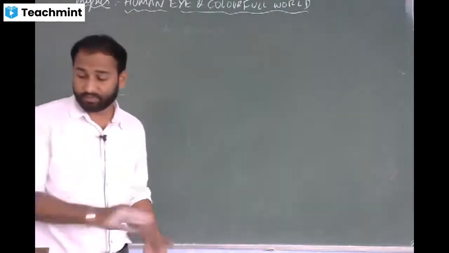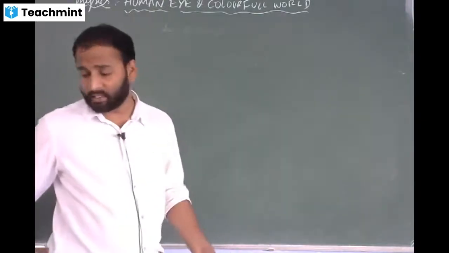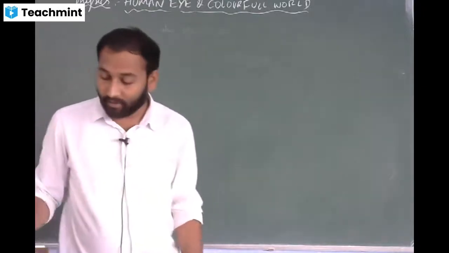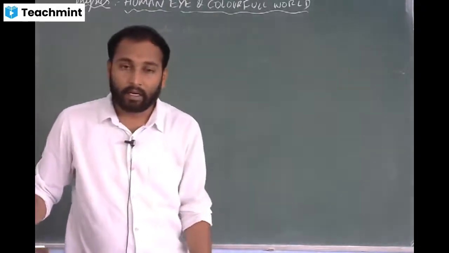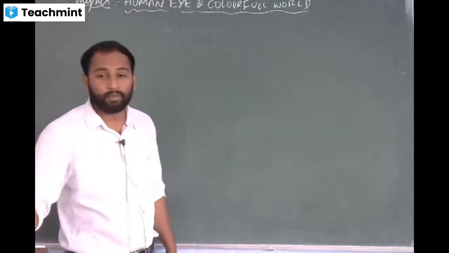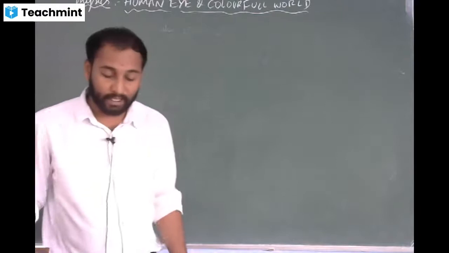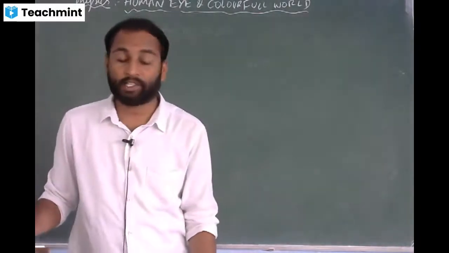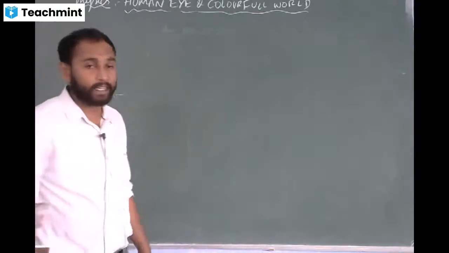Okay, understood? So the next concept, sir, is the color of the sky at sunrise and sunset. What color of sky do you see during sunrise and sunset? It is orange or reddish. So there is an activity in the textbook.